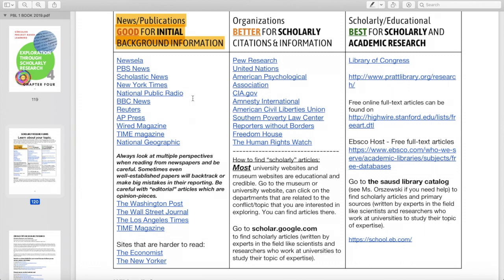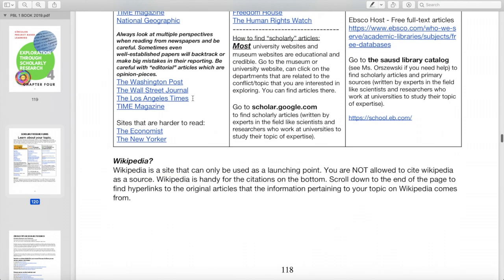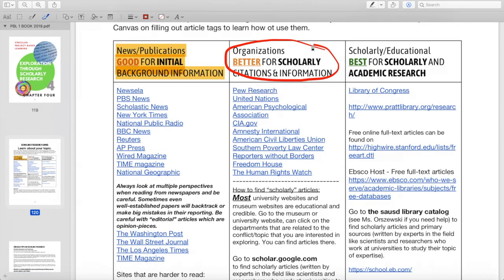The second column shows better resources. So these are scholarly citations and information sites like the Pew Research Institute, the United Nations. These are places that have different statistics and resources that you could use for data. The second column goes over resources that you can use that are a little bit better. So these are organizations like the Pew Research Institute, which publishes statistics and data about different trends across the nation. You could also use different sites like government sites and the ACLU, or places where you can find laws and court cases if you need to look up like the legal history of something.